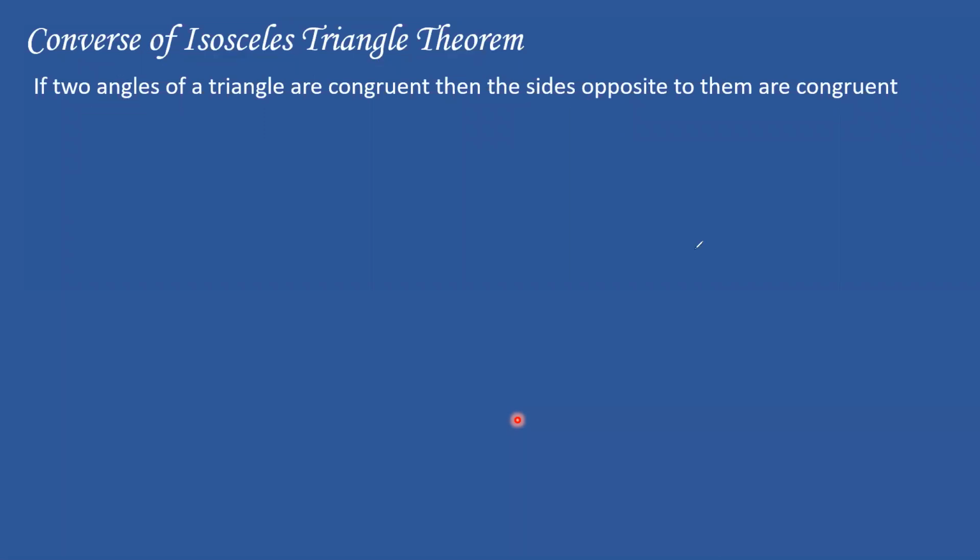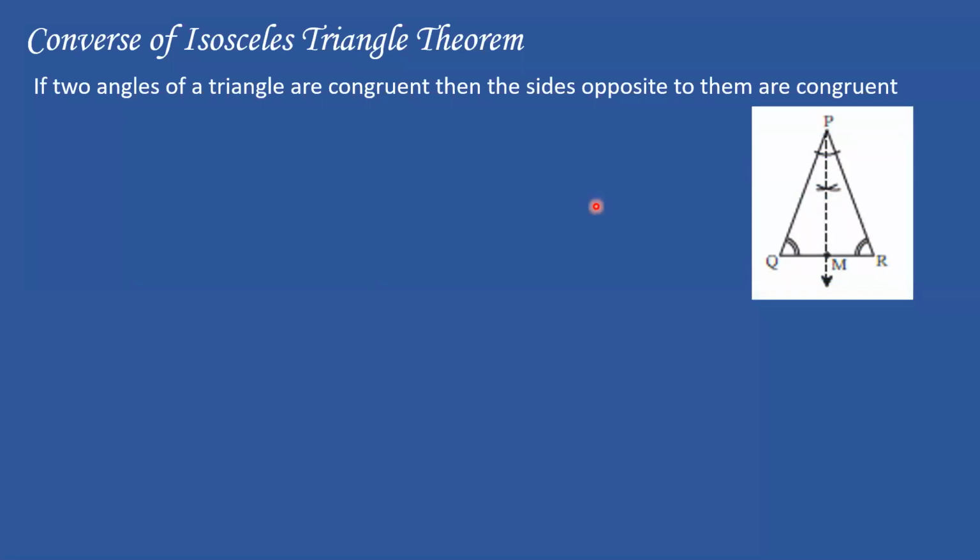All right. Great. So people, now we'll do the converse of isosceles. I have 2 angles I know are congruent. I have to prove that the sides opposite to them are also congruent. So this is what I have to prove now. As usual, I'm going to give the figure because the geometry figure is very important. So now we have triangle PQR.